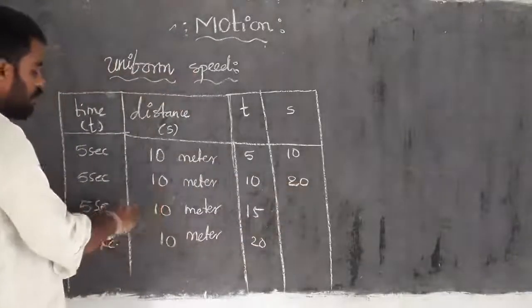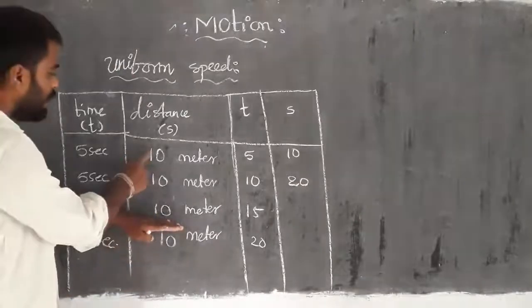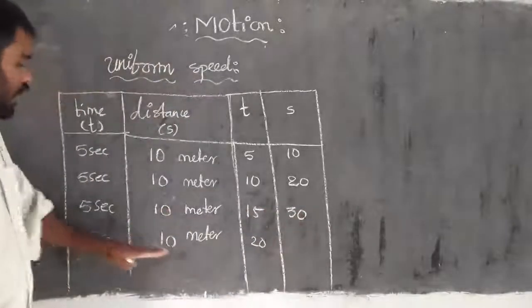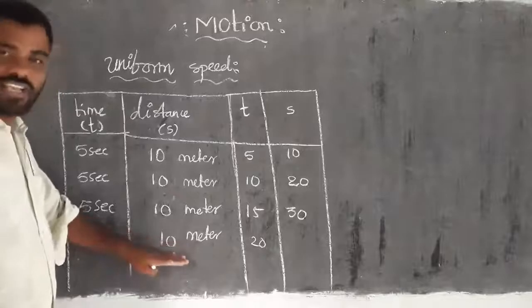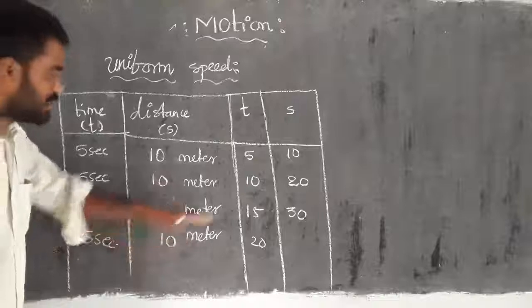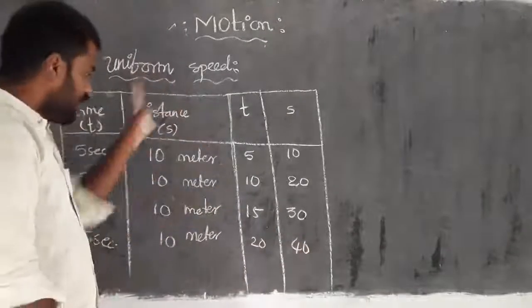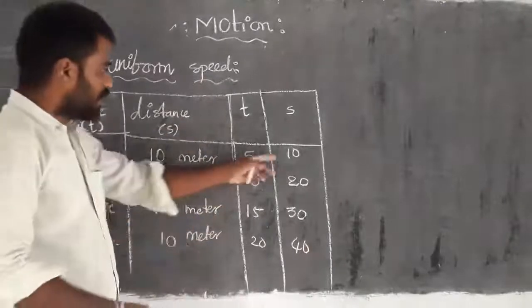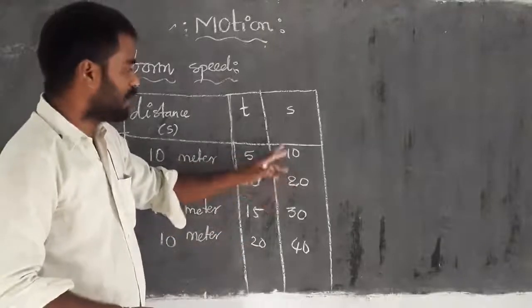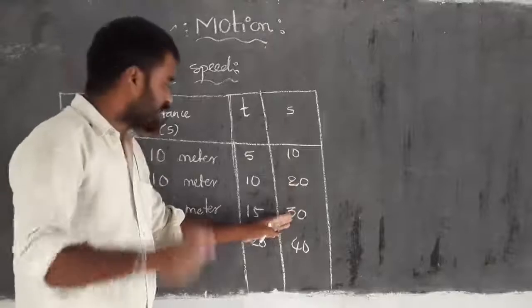Then in the third interval, again 10 meters, so 10 plus 10 plus 10 is 30. In the last interval, the distance covered is again 10 meters, so 30 plus 10 is 40. From this, we get the difference, which is again 10: between 10 and 20, between 20 and 30, and between 30 and 40, the difference is 10.